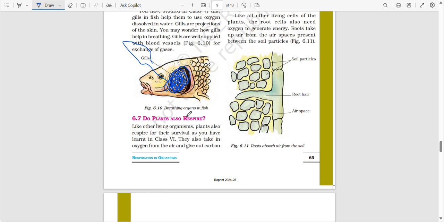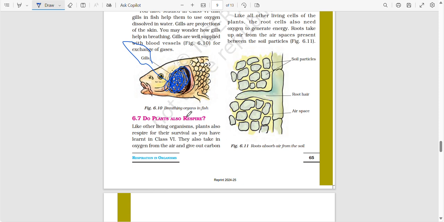Do plants also respire? Like other living organisms, plants also survive and respire. I hope you have learned this in Class 6.